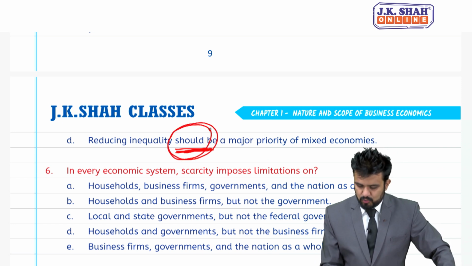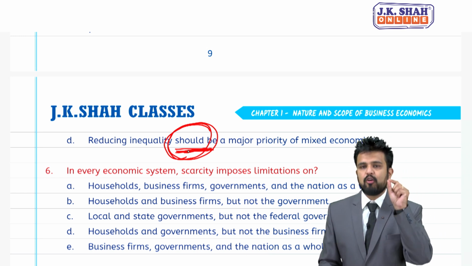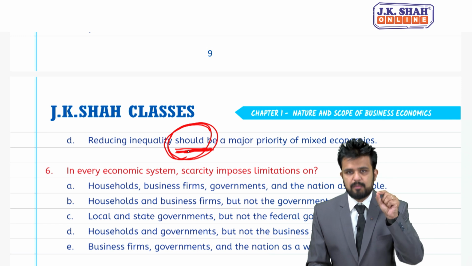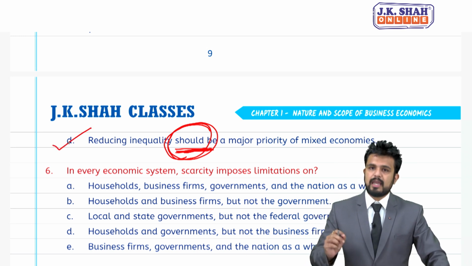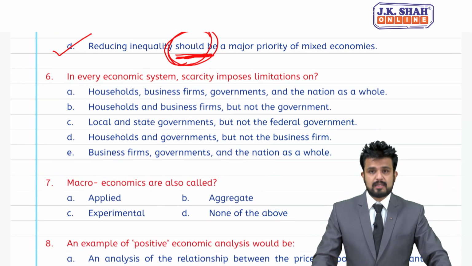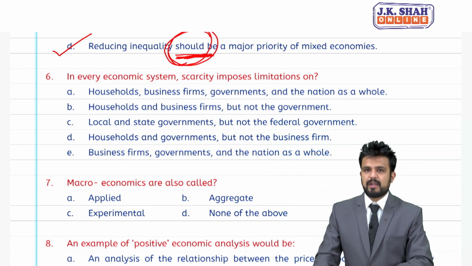Students, I had told you normative, they will use two words, should or ought. Moment you find the word should, that statement becomes a normative statement. Correct answer is D. MCQ number 6, in every economic system, scarcity imposes limitations on.